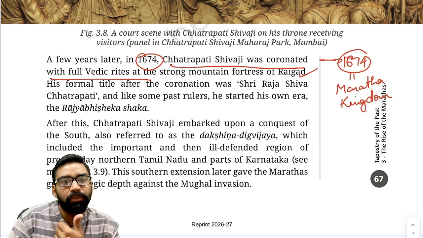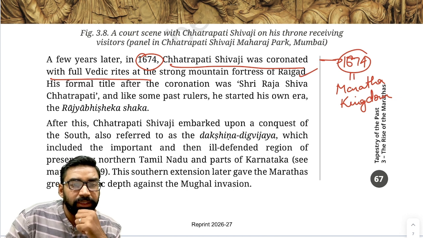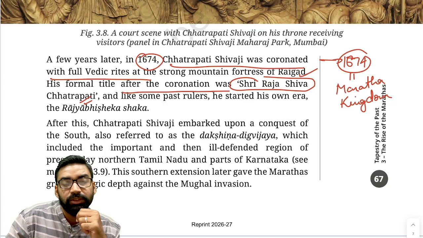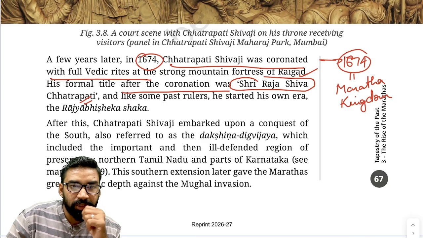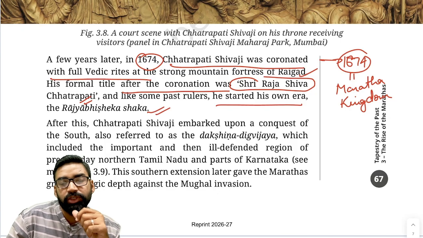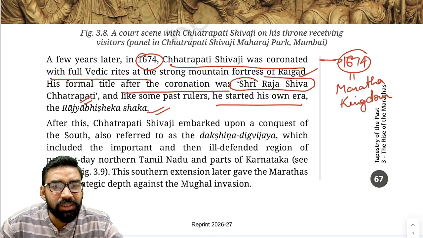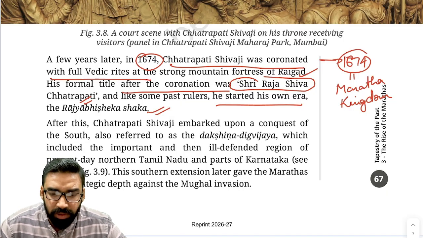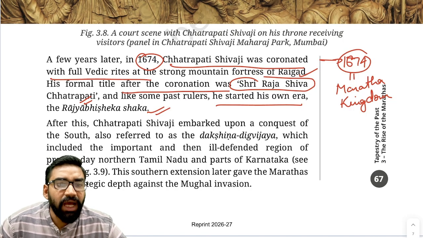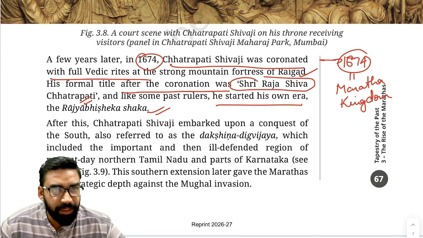Fine. He founded the Maratha kingdom, and his title after the coronation was Shri Raja Shiva Chhatrapati. Clear? And he started his own era, Rajyabhishek Shaka. Clear? So he started his own era. So this is a kind of formal declaration of sovereignty as well as Hindu cultural identity.